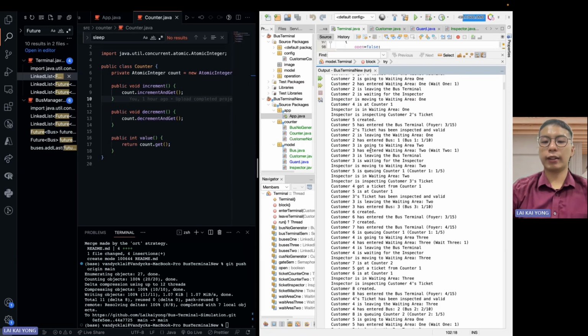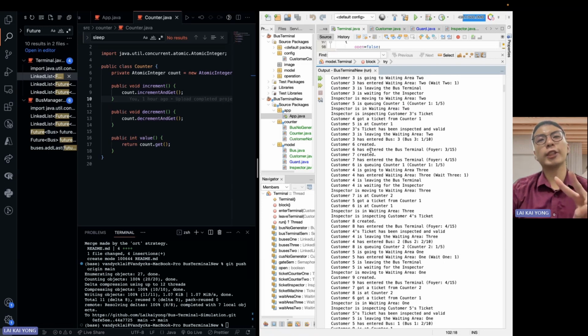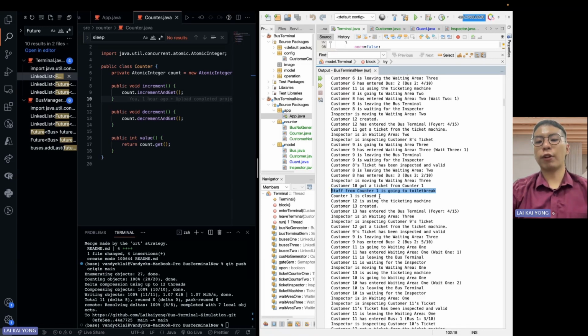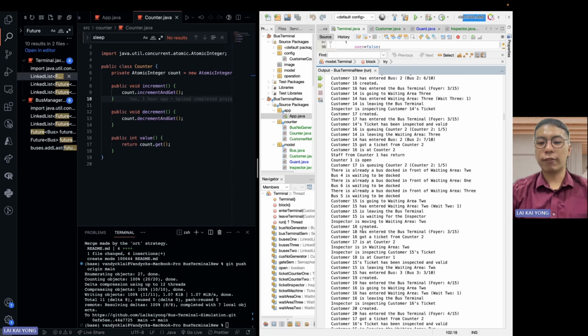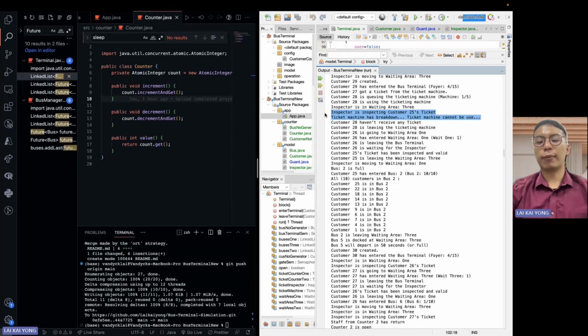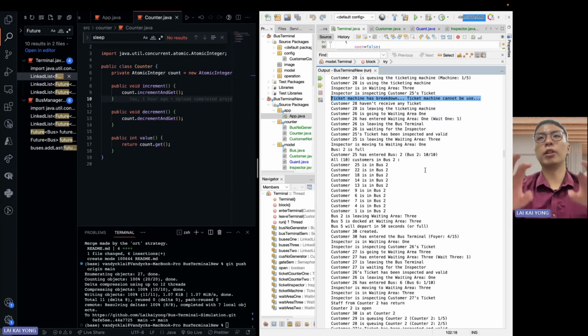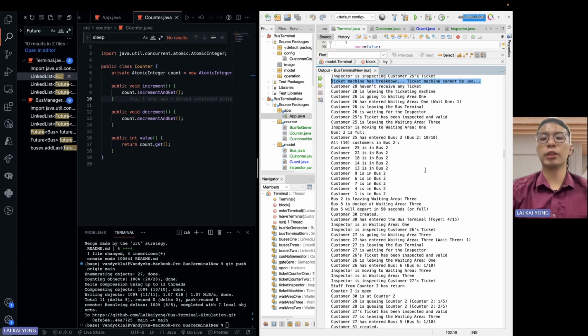There are 2 special scenarios. For example, a staff member from counter 1 goes on a toilet break and counter 1 will be closed. Once the staff member returns, counter 1 will open again. Here, the ticket machine has broken down, so the ticket machine can't be used. For these 2 cases, when the counter or the ticket machine can't be used, the customer will need to go and queue at another place.